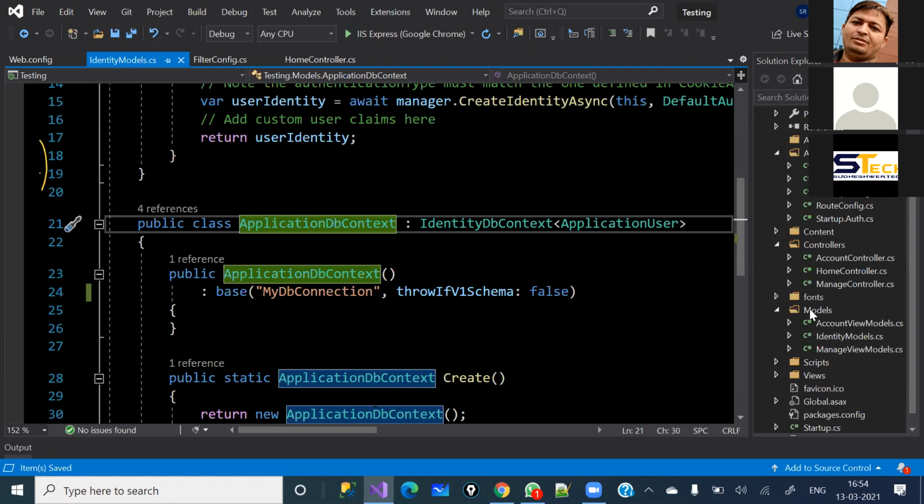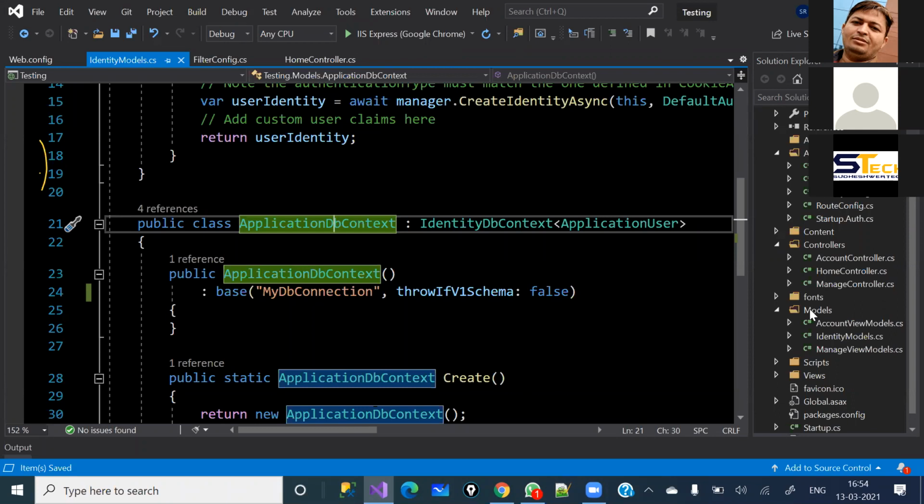Like if you are working on a hospitality domain or a finance domain, corresponding to that domain you will create different models that will be represented as tables in your database, right? So the beauty of the code first approach: in Entity Framework, there are three approaches, which we call code first approach, database first approach, and model first approach. These two approaches are very famous, code first and database first. The difference is that in code first, all the database activity you will do directly from your code.